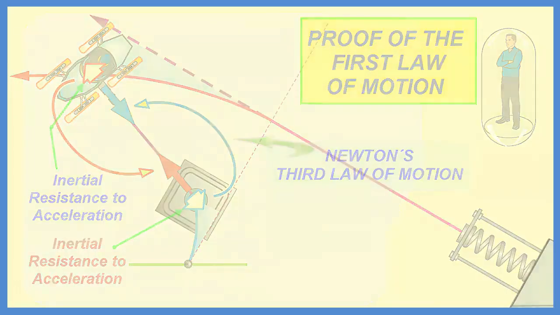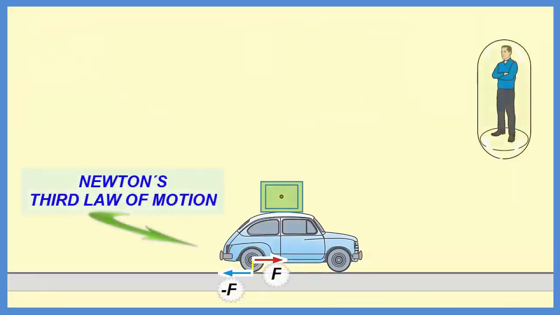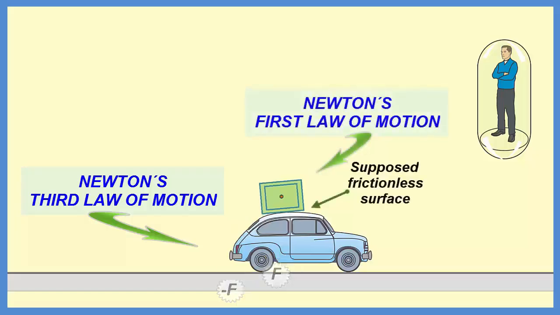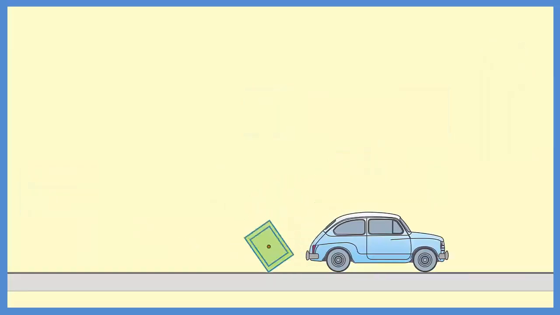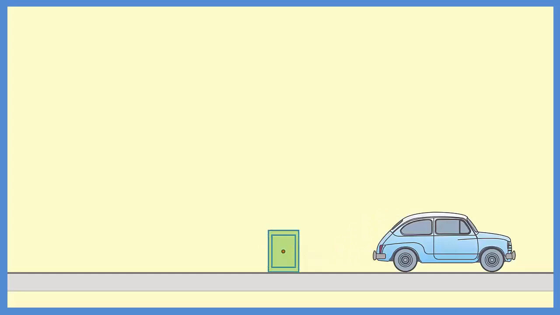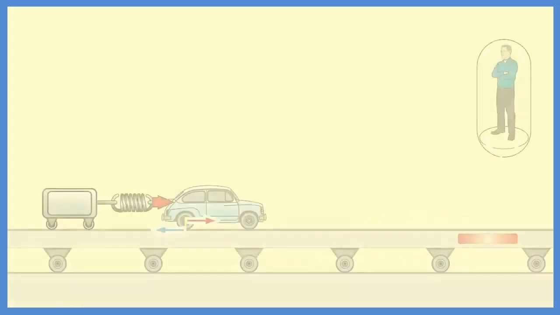The driving wheels of a car, driven by its power train, apply a pair of equal and opposite forces, one upon the car, and the other upon the surface of the earth, causing the acceleration of the car, according to the third law of motion. A box is placed on the car, with supposed negligible friction. When the car moves, accelerating, the box is not accelerated, because no driving force is acting upon it.